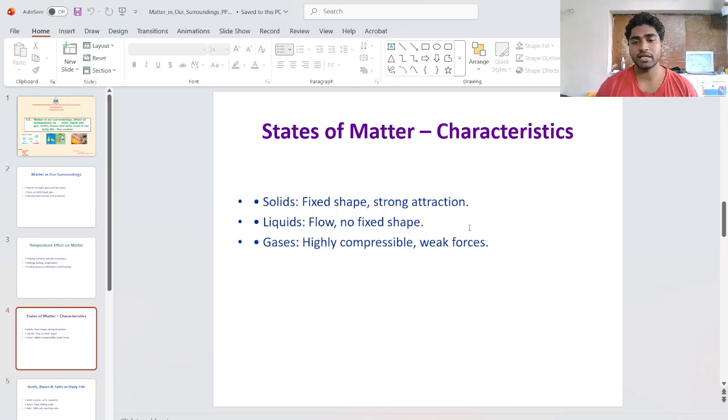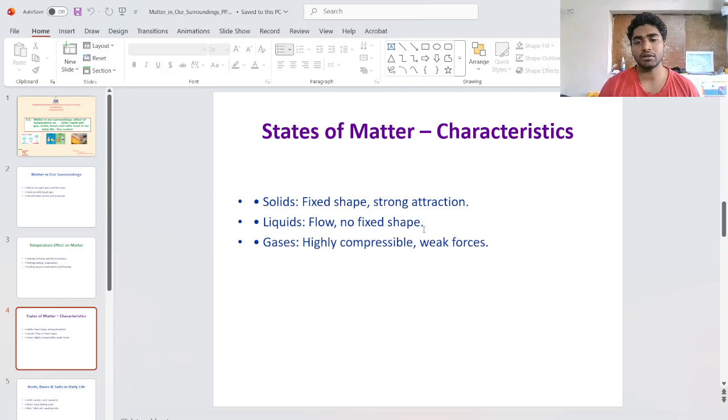Then liquids have more flow and motion than the solids. They have no fixed shape. If we pour a liquid into a water bottle, the liquid will attain the water bottle shape, or if we pour it into a cup or tea bottle, it will attain the tea bottle shape.